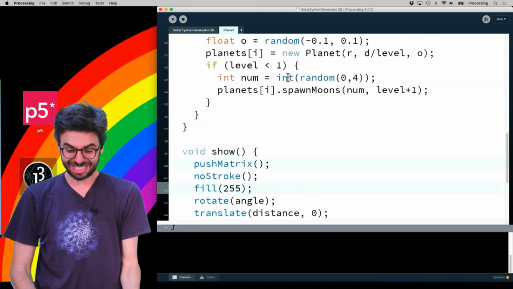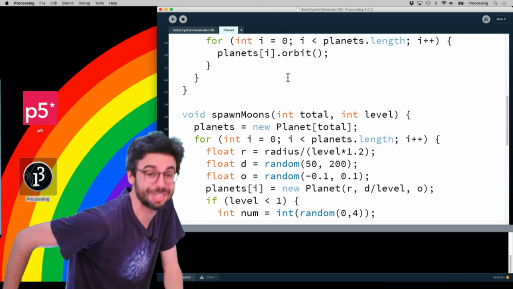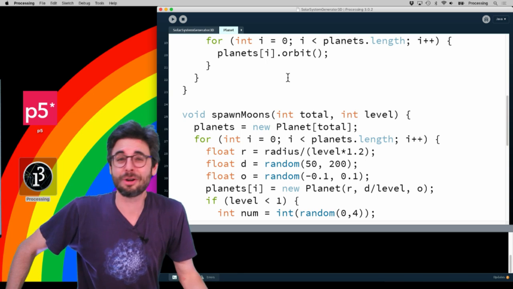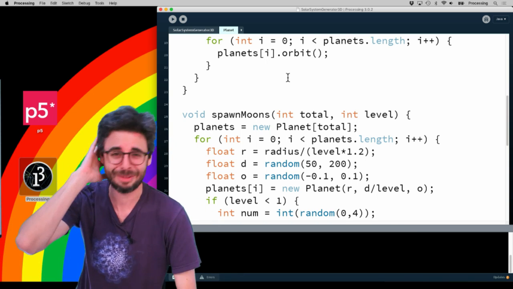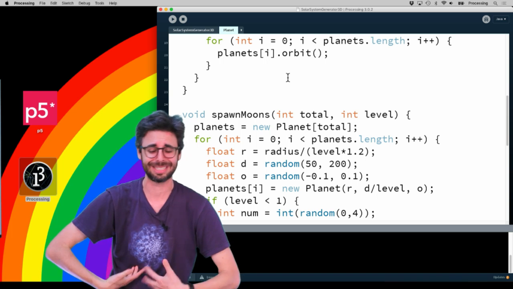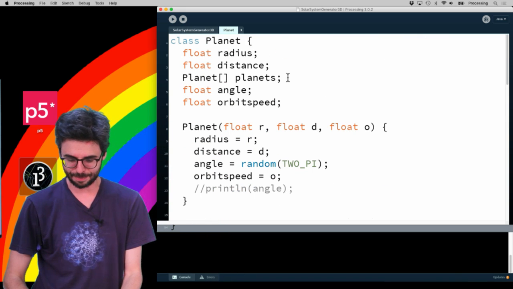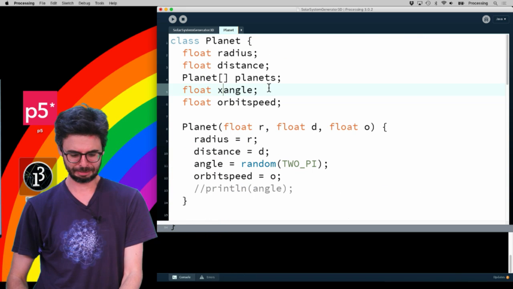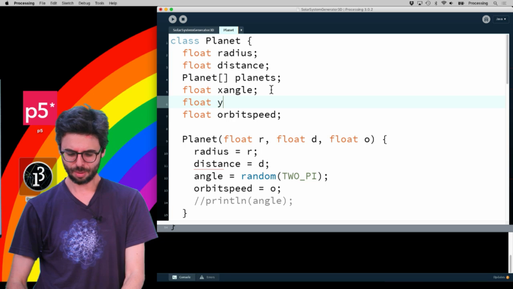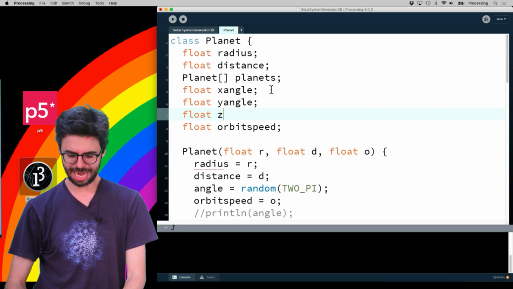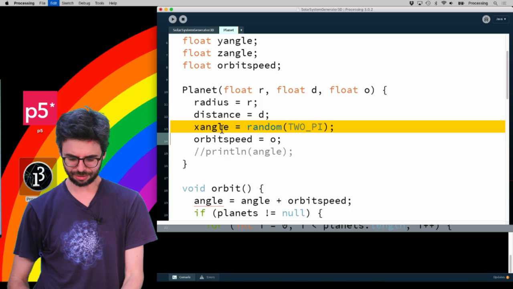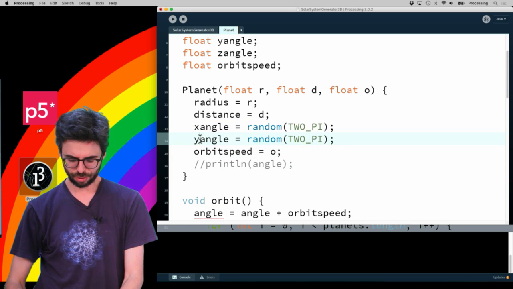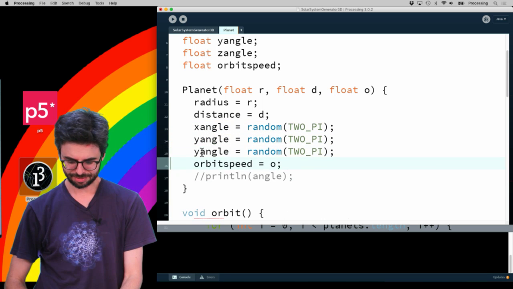And the nice thing about this is, I'm sure there's lots of really sophisticated quaternion math I could go down and try to figure out. I would have a bad headache and my neck would start to hurt and I'd get a stomach ache. So I'm going to just do something simple. X angle, Y angle, Z angle, whatever. I'm going to create a whole bunch of different angles for 3 different axes.